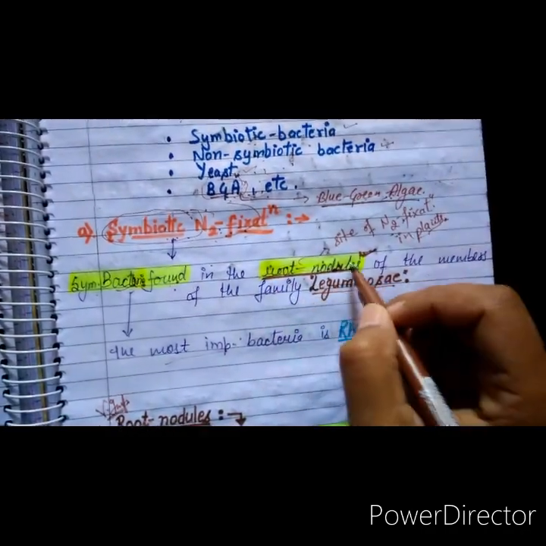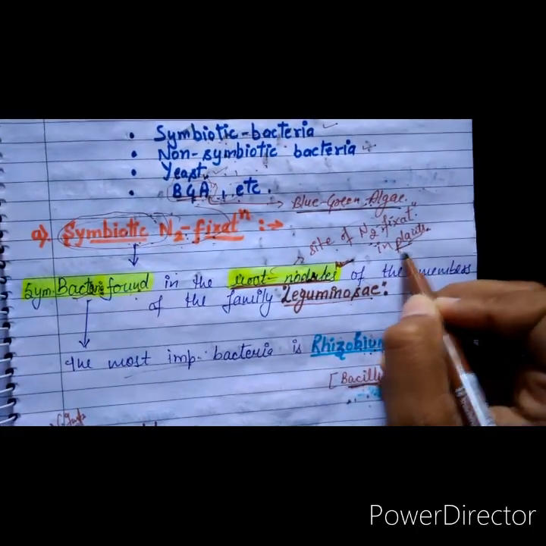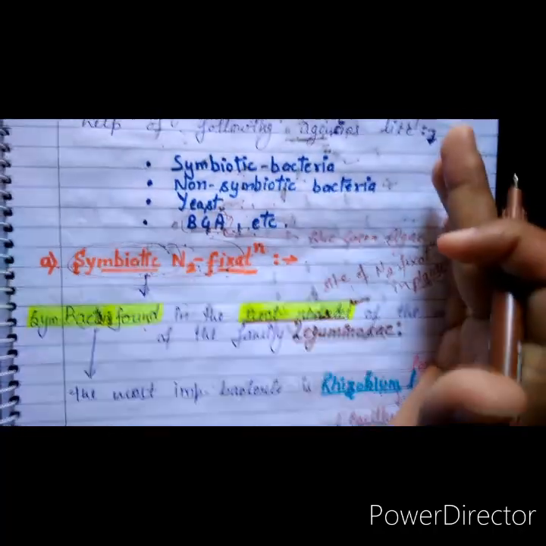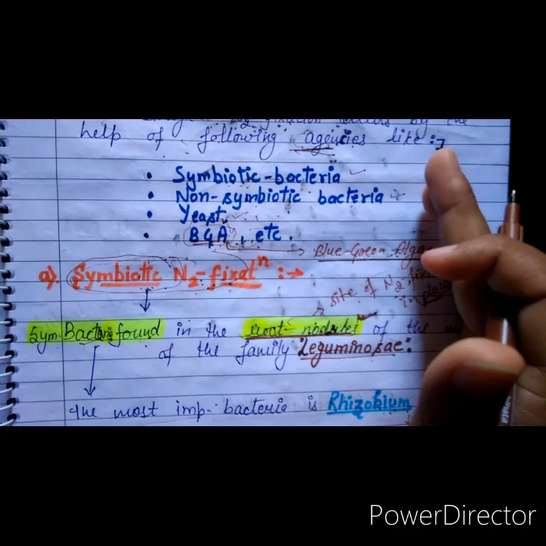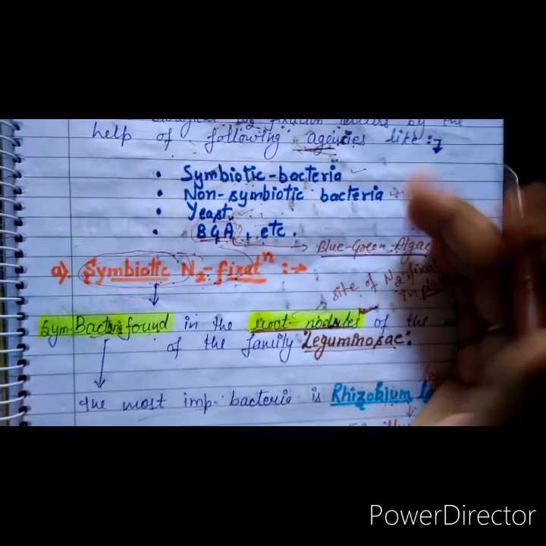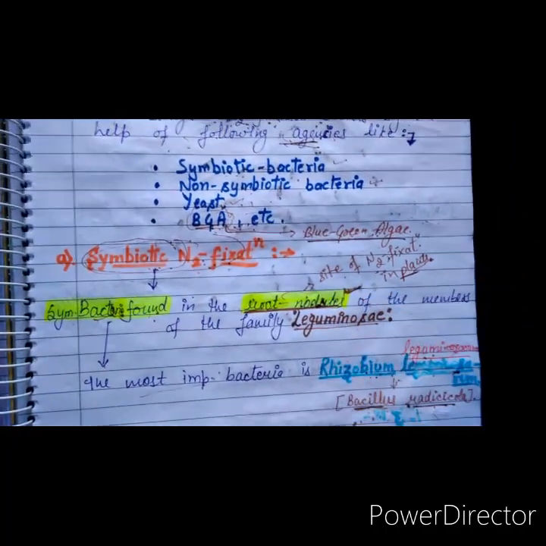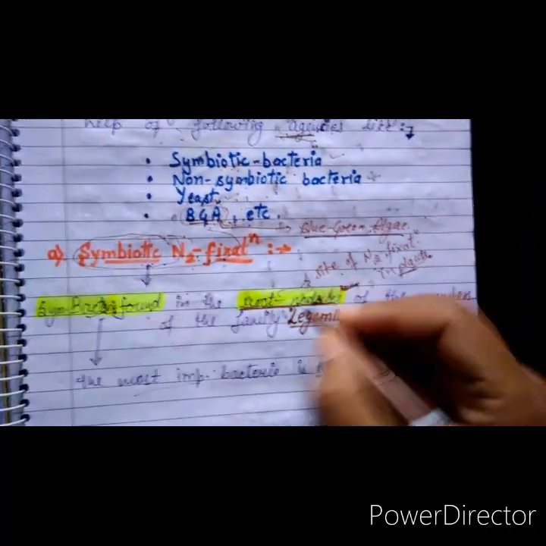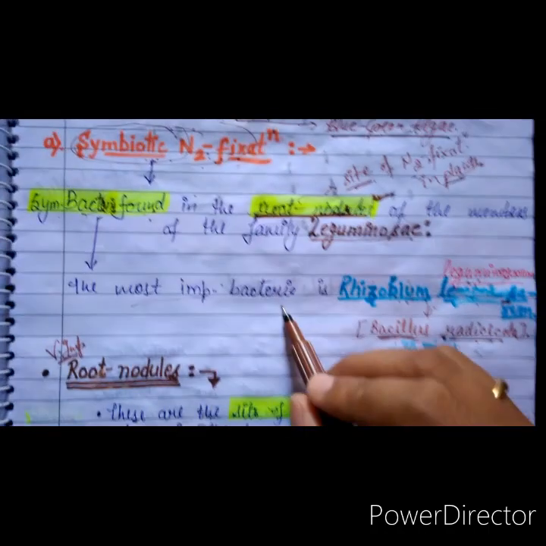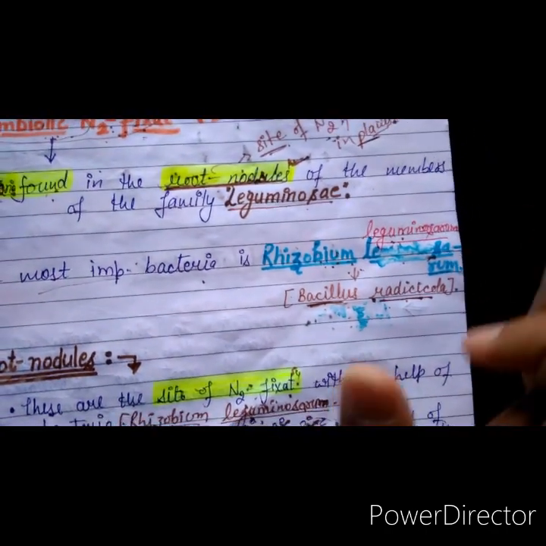And firstly the term that arises is root nodules. The root nodules are the site of nitrogen fixation in plants. Like that, you all know that the site of photosynthesis is the chloroplast, also known as a plastid, and the chloroplast is a semi-autonomous organelle. So just as the chloroplast is the site of photosynthesis, root nodules are the site of nitrogen fixation. And the most important bacterium is Rhizobium leguminosarum, also known as Bacillus radicicola.